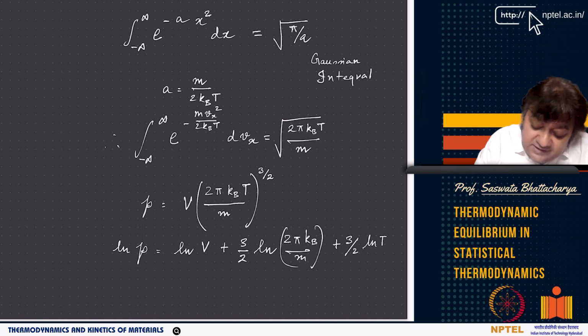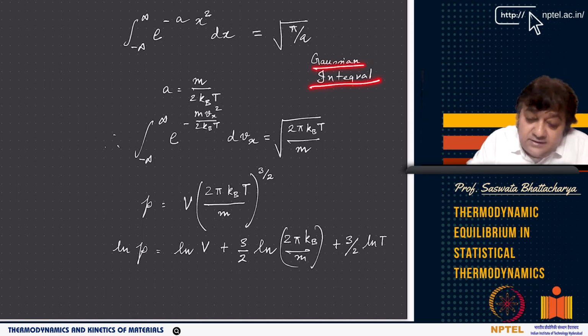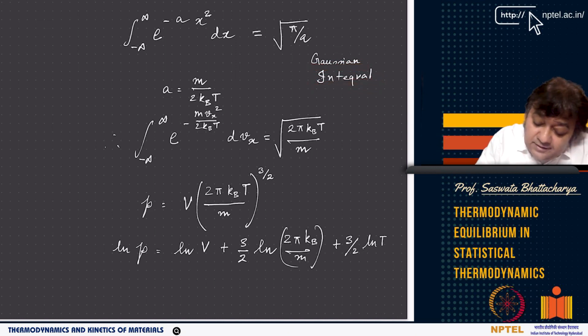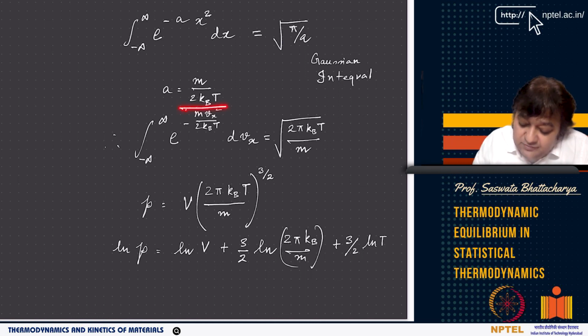This is called a Gaussian integral. You have seen the Gaussian functions, normal functions. So e to the power minus ax square dx, from minus infinity to infinity, the answer is root pi by a, where a is the coefficient. Here the coefficient a is nothing but m by 2 kBT.